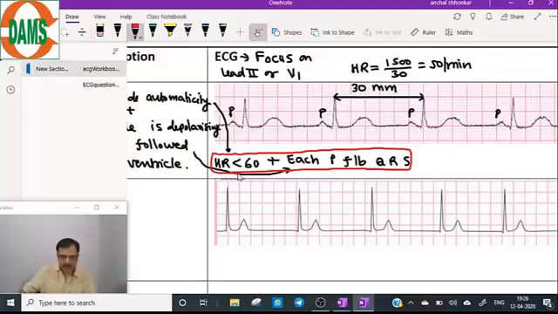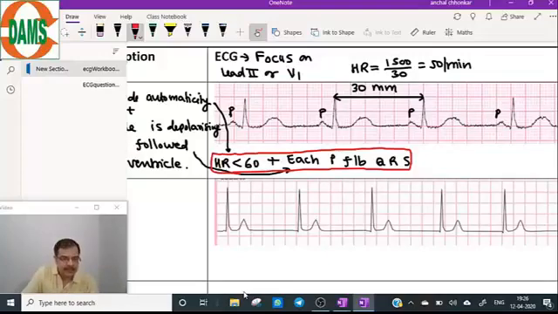So coming to number 2. Why is this ECG wavy? One possibility could be that the patient must have come in with mild hypothermia. The patient was shivering, so because of the shivering you can get these baseline fluctuations.